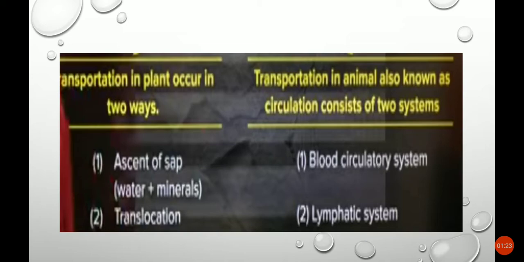So here, if you see in the plant, transportation in plant occurs in two ways. Ascent of sap. Second one is translocation. Ascent of sap, that is nothing but water plus minerals. So here sap is called water plus minerals, and ascent is nothing but pulling up. So that is called ascent.